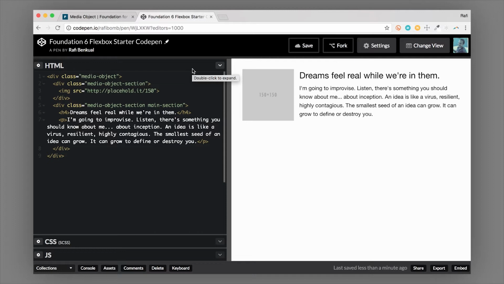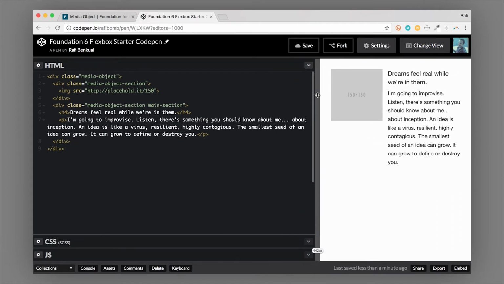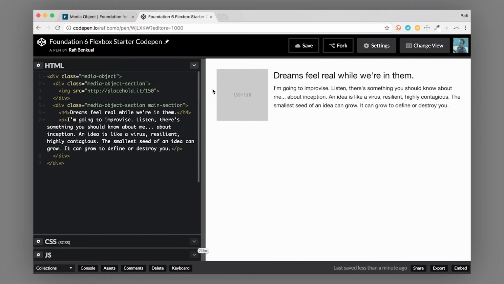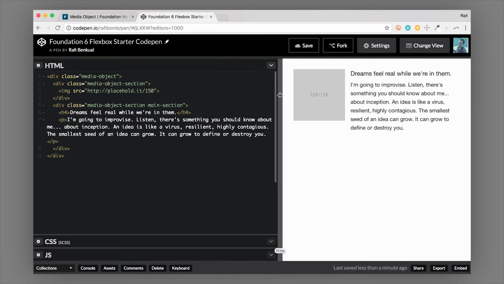You will see an image on the left, or it could be an image on the right, with some text next to it. And when you resize this, the text continues to shrink down to the available space while the image stays the same size. Now this is an important difference from the main Foundation grid. If you were to create this using, let's say, a 3-column section here and then a 9-column section here, the grid columns will actually percentage-wise stay the same size no matter how small the screen gets.